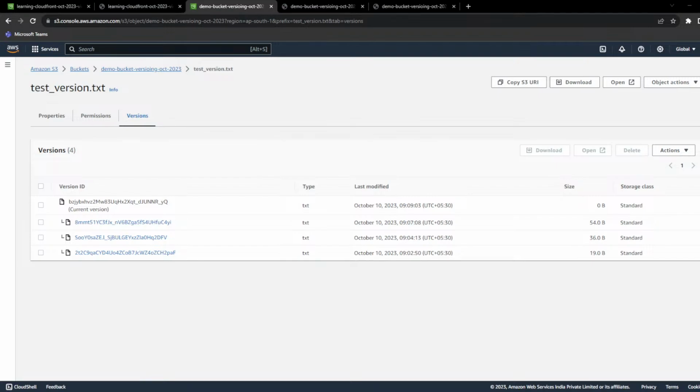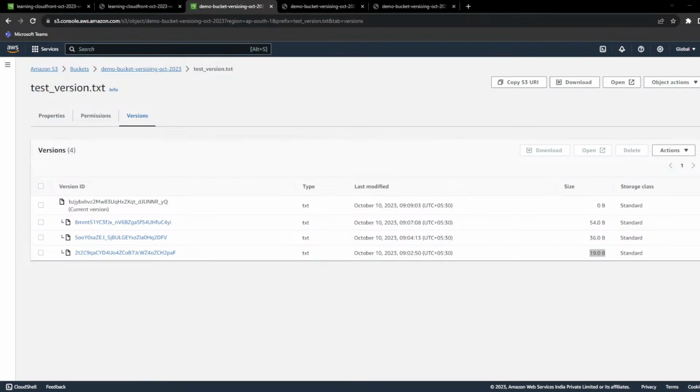Amazon is going to charge for more than 0 bytes, or you can say the total amount of data you have kept in Amazon. Here you can see there are more files. You have 3 versions of the file, rather 4 versions, and Amazon is preserving all of them.